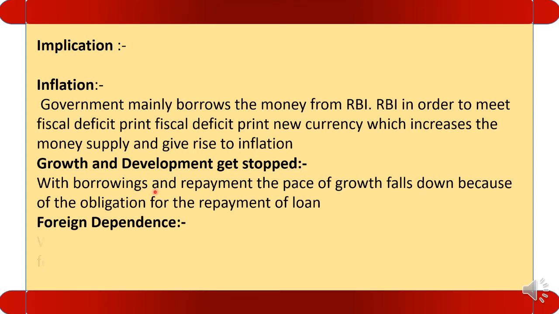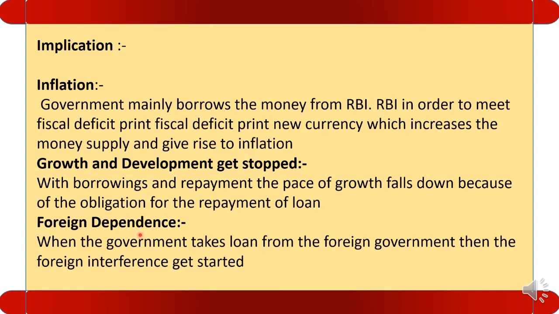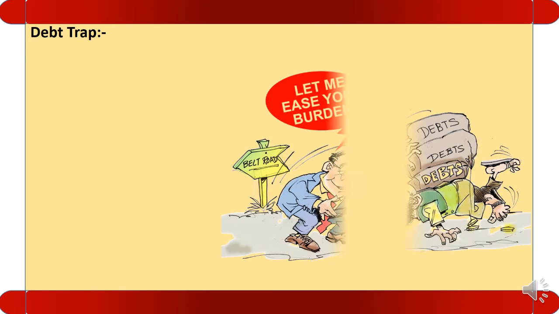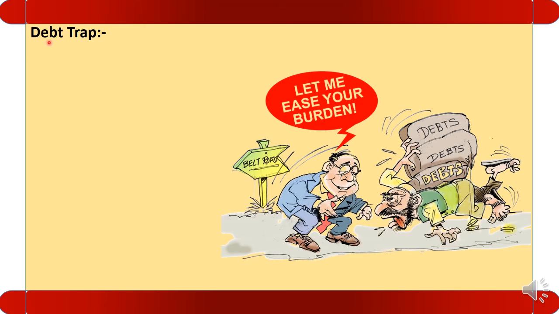Next implication is foreign dependence. When the country borrows money from a foreign government, it starts intervening in our affairs. Next is debt trap. This is a very important implication, can be asked separately in 3 marks.